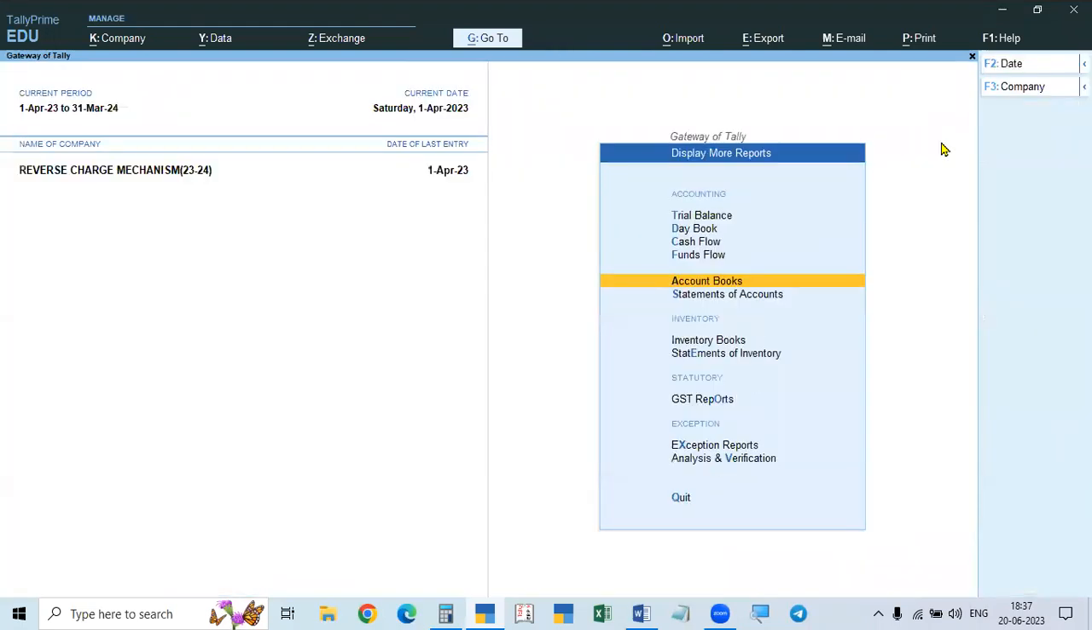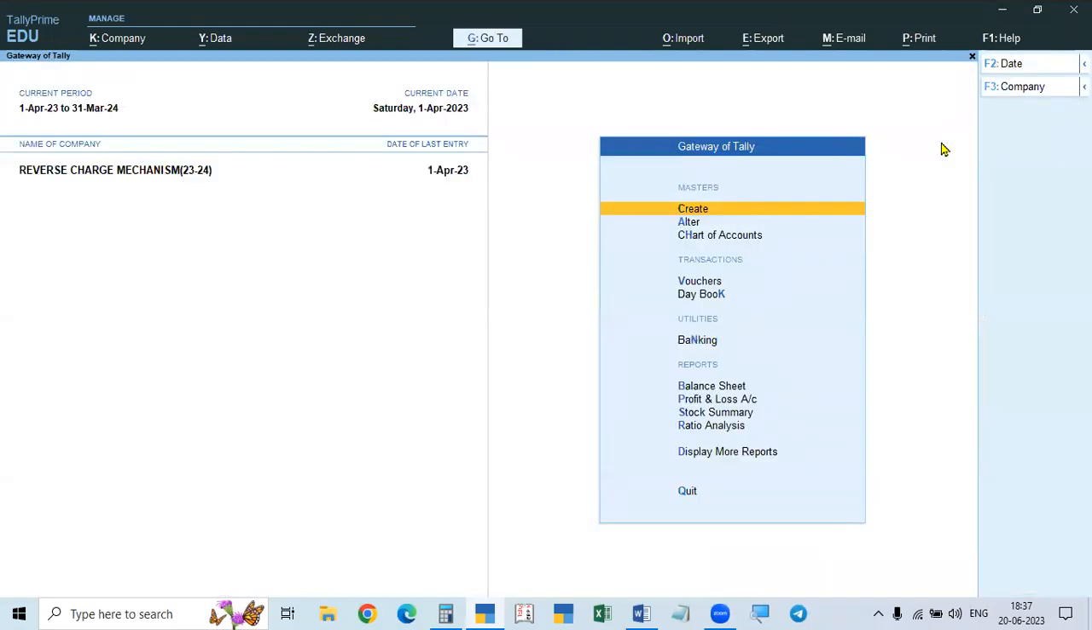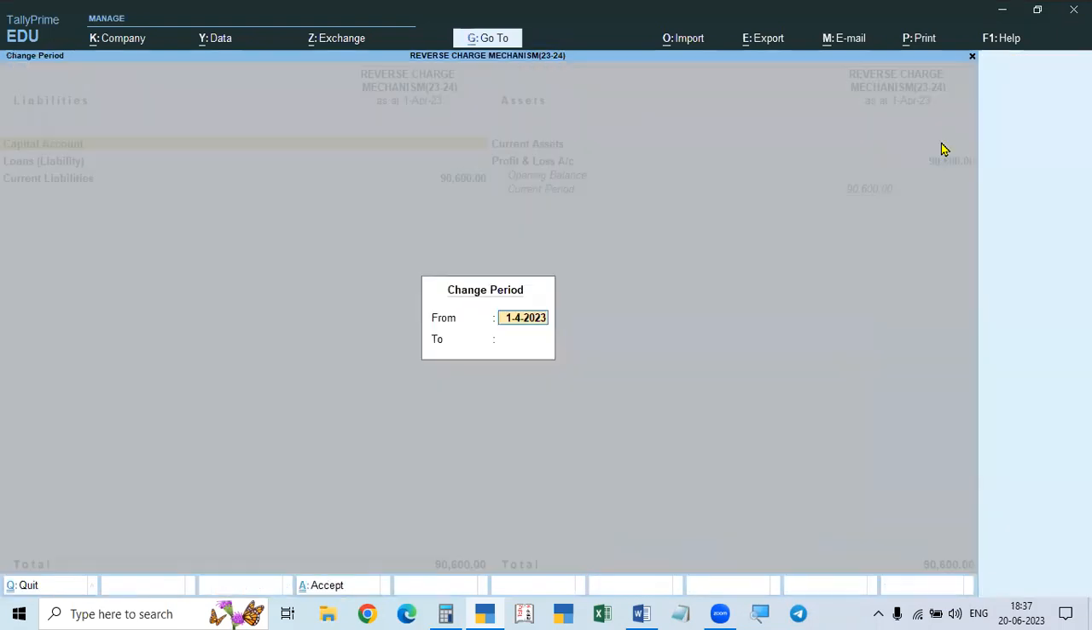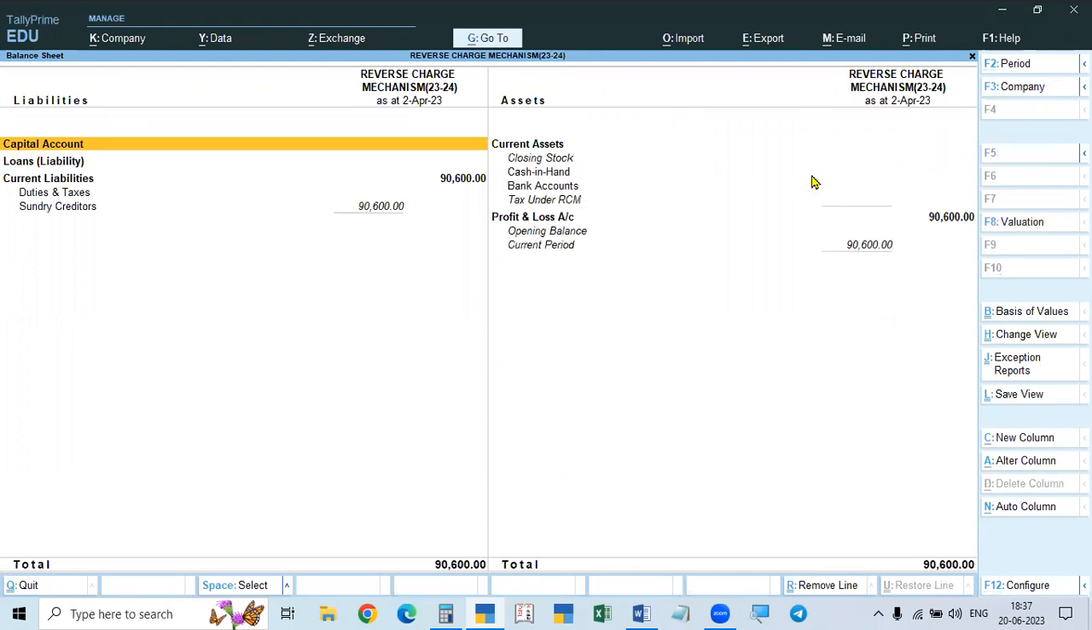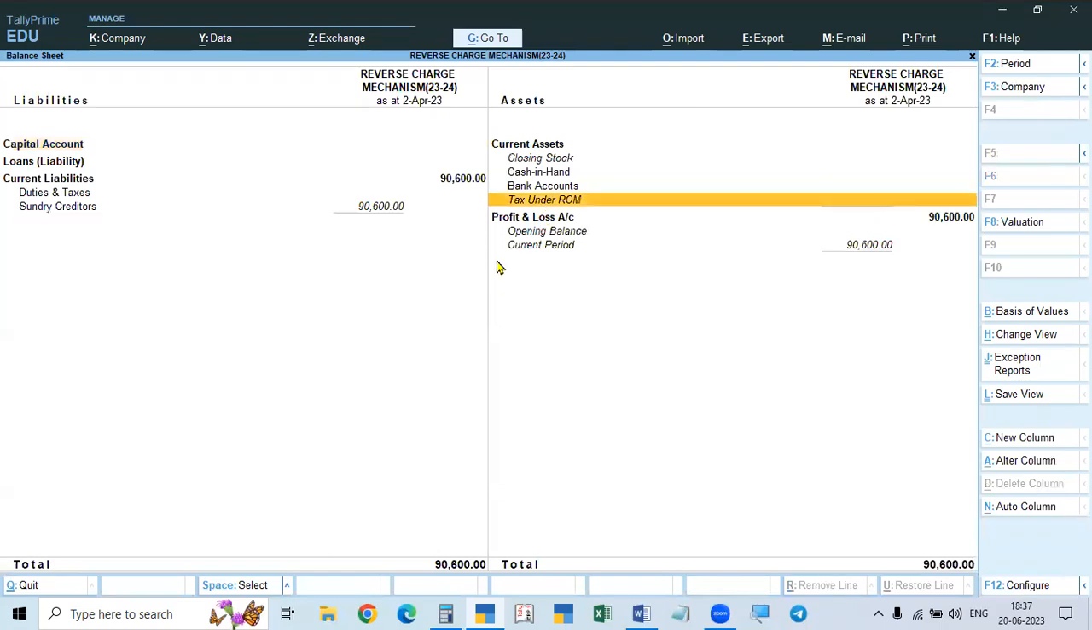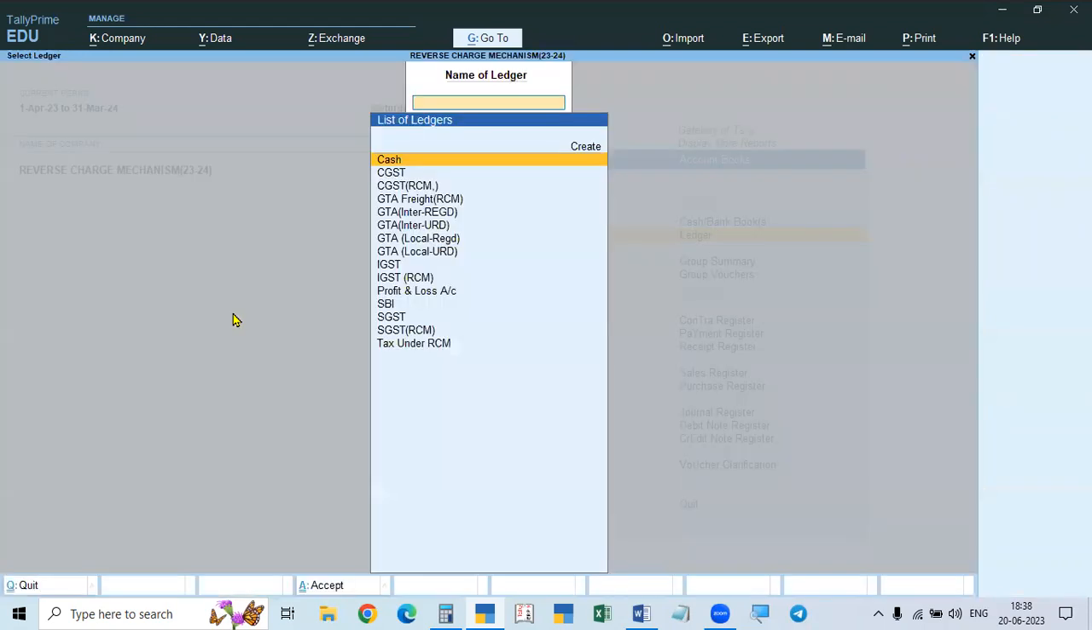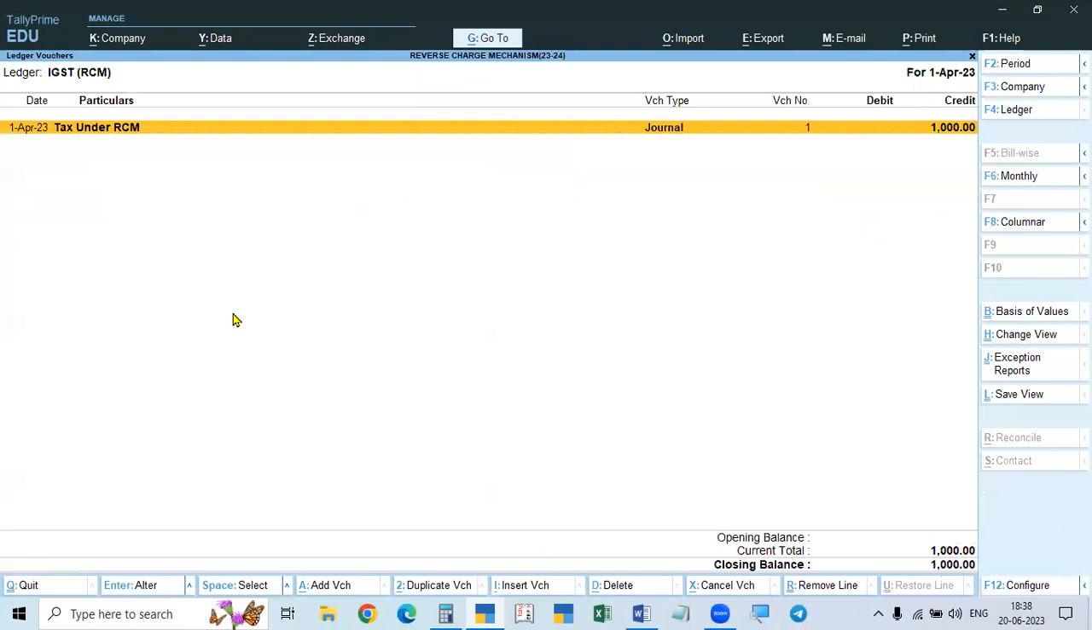Now we have to go to the balance sheet. Go to balance sheet. So balance sheet will take from 1st April to 2nd April. So here, duties and taxes, this tax is completed. This is already gone. But duties and taxes we have not paid. That is why that is not shown. And here DAL and CGST is showing liability. CGST, IGST, RCM is showing liability.